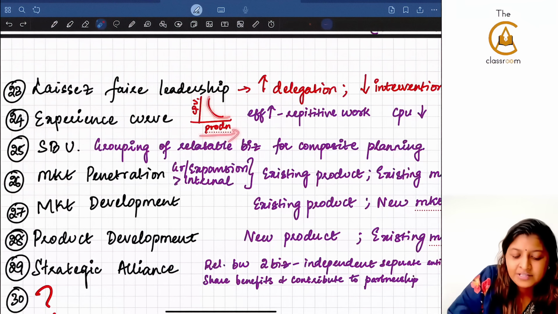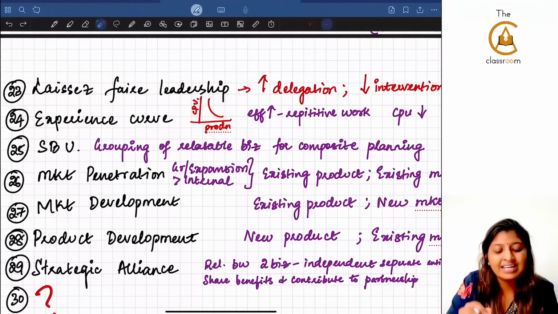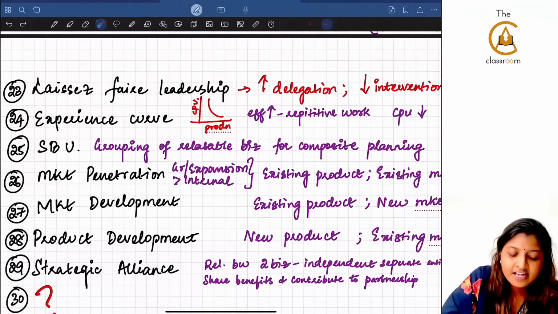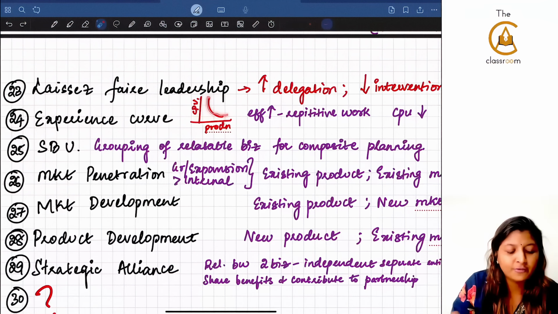Production units keep increasing, the cost per unit keeps reducing. You see at this point, at only so much production, cost is so high. Once they increase the production units here, cost reduces to this level. That's why it's called experience curve. The curve is a downward flowing curve.